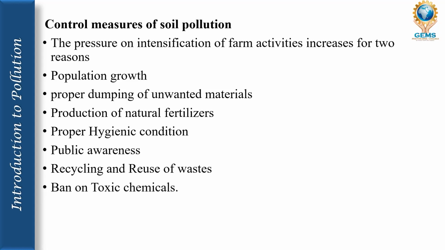And the next one is the ban of toxic chemicals. As I was saying, it's not only the pesticides; even the pharmaceutical companies, the manufacturers of drugs, dump expired tablets or medicines in the soil, and that also causes major pollution. The government has to take care of those things, because if they keep dumping again and again in the same area, that causes major pollution. So the ban of toxic chemicals is important.